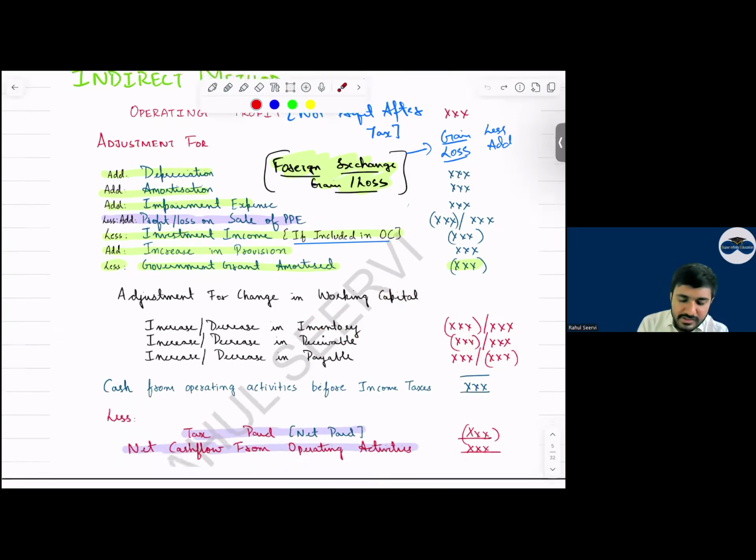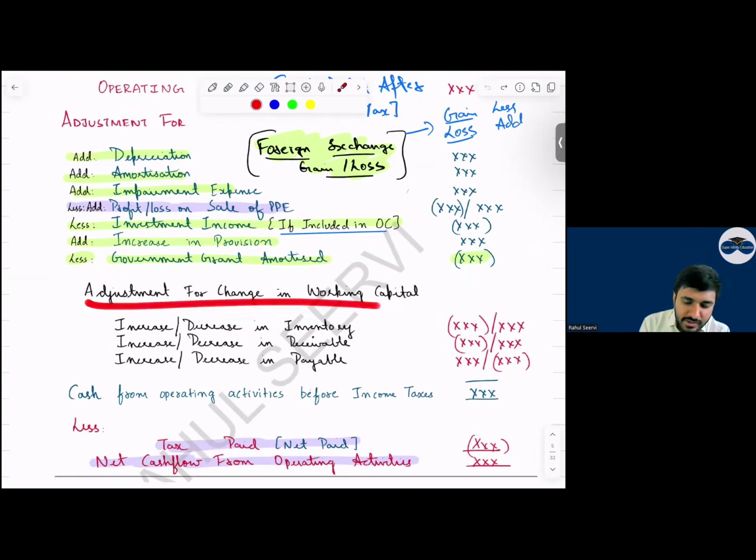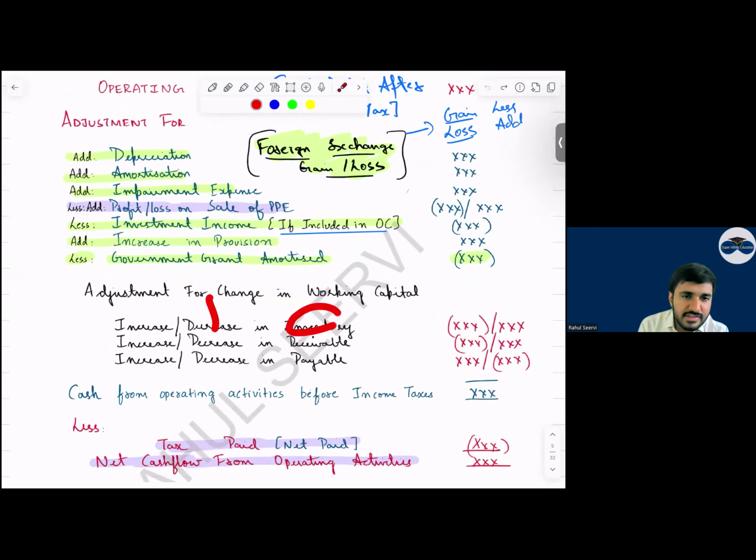Yes sir. Then adjustment for working capital. Sir, if inventory is increasing, we will decrease. If inventory is decreasing, we add it. So what should we do here? What is the shortcut, everyone? Can I say current assets are increasing? That means we reduce it. If current assets are decreasing, what do we do? Add it, sir. See now, increase in payable, we add it. Decrease in payable, we less it.